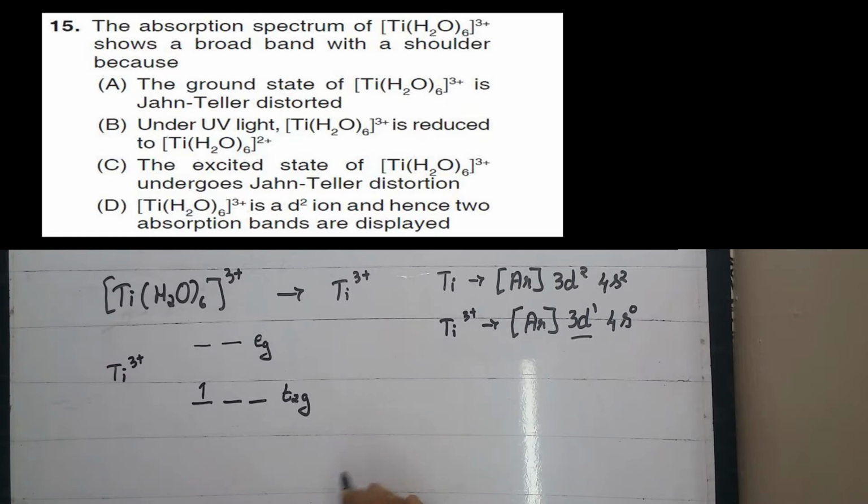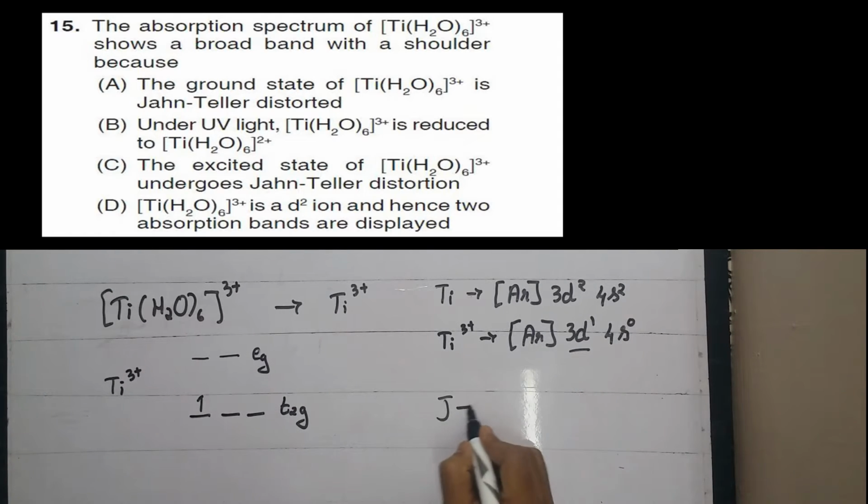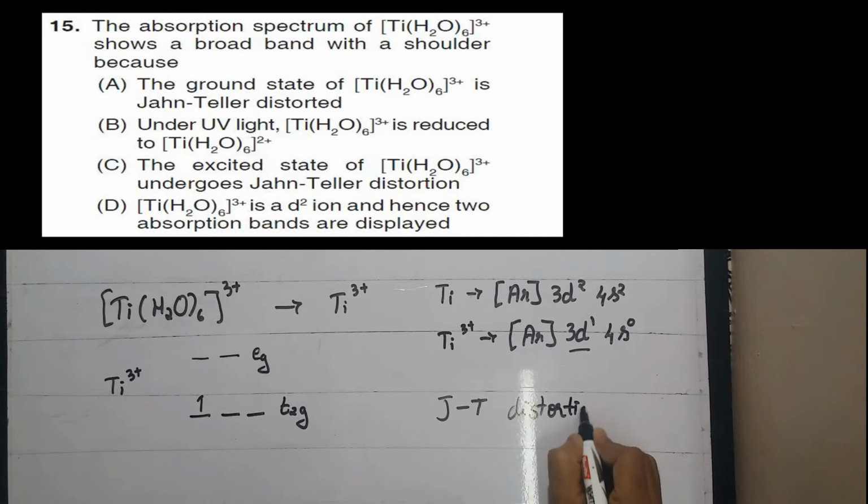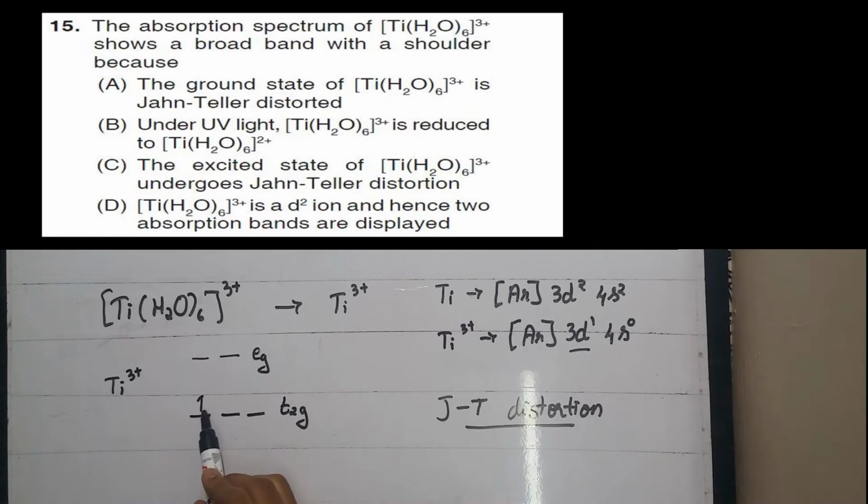hence there is an asymmetry, and Jahn-Teller distortion occurs. JT distortion occurs when there is an unsymmetrical filling of the d orbital, that is in T2g one electron is filled and the Eg orbitals are vacant. Hence the Jahn-Teller distortion comes into picture. Hence we can easily cancel option B, and option D gets cancelled.